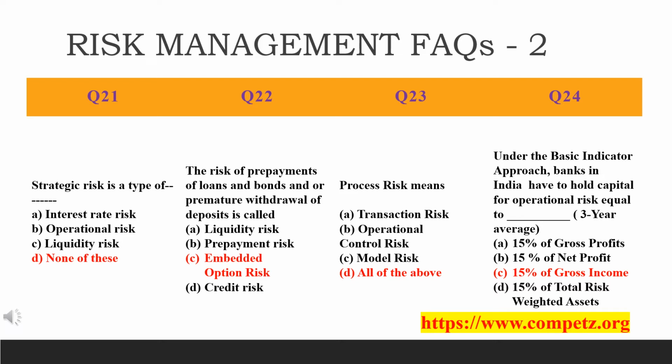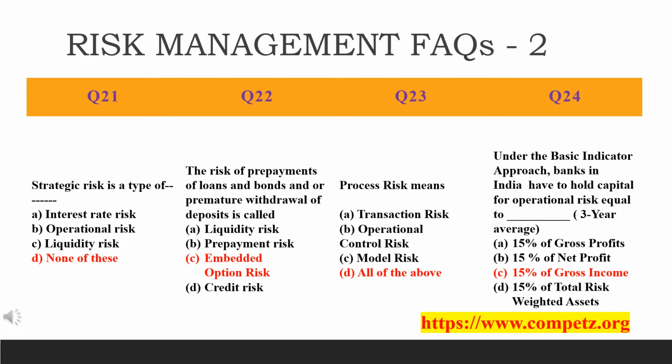Just mark it as important. Every question is very important from the exam point of view. See here, the answer is C, embedded option risk. Embedded options such as the option for a customer to prematurely encash the deposit, or prepay the loans, will create uncertainty regarding the cash flow from the assets. The cash flow will vary depending on whether the option is exercised or not.